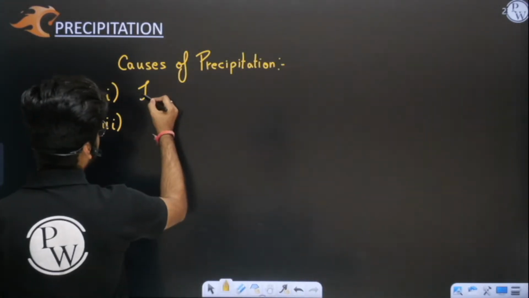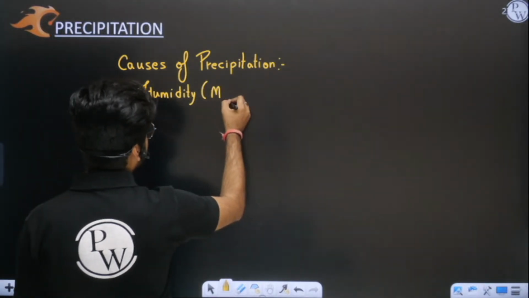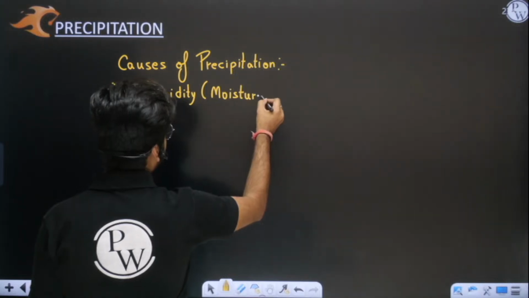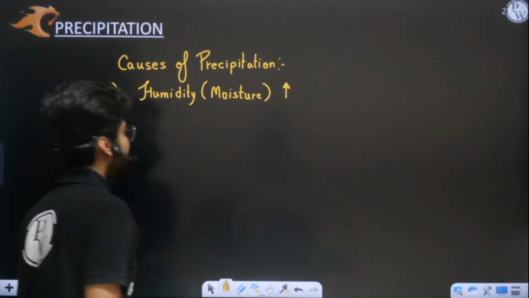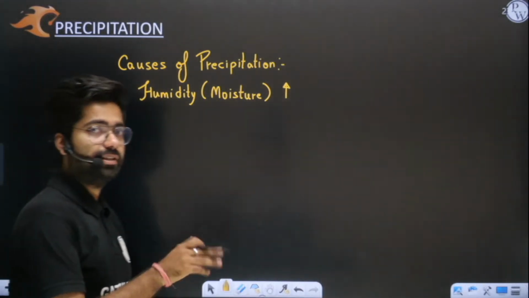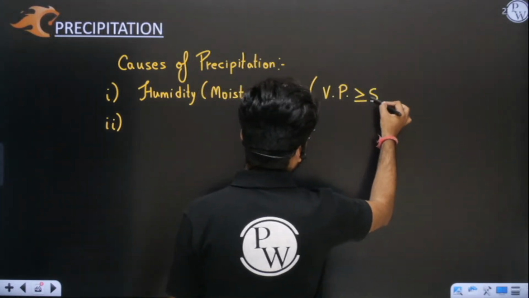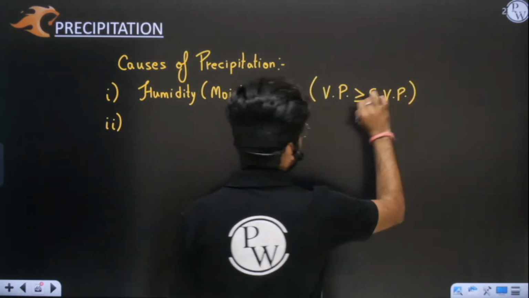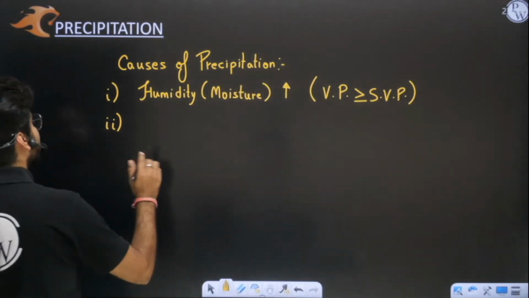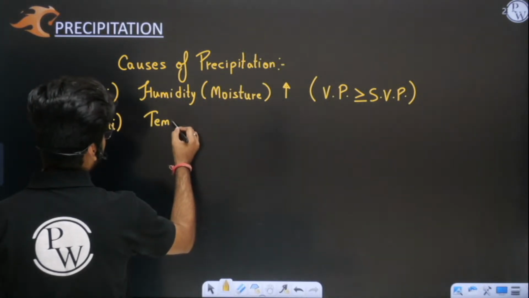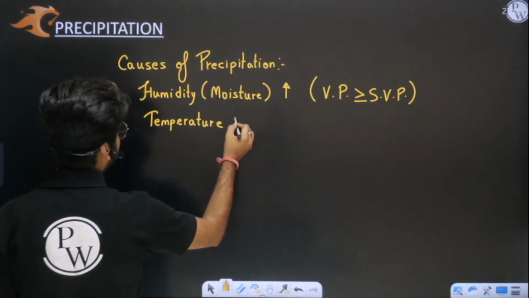When more humidity, when more moisture or simply vapors are getting increased, then a condition can happen when vapor pressure can exceed the maximum value or saturation value, then precipitation can happen. Otherwise, we have the second factor: when temperature goes down.